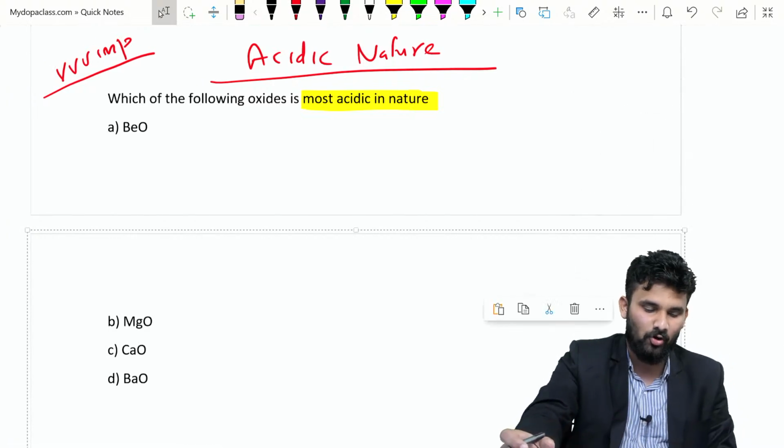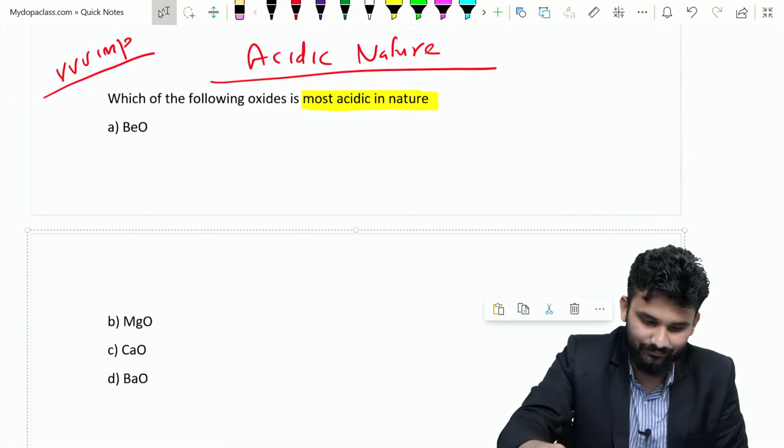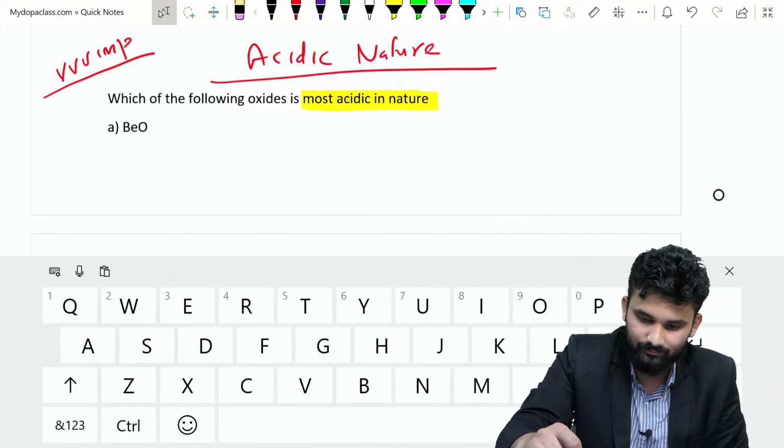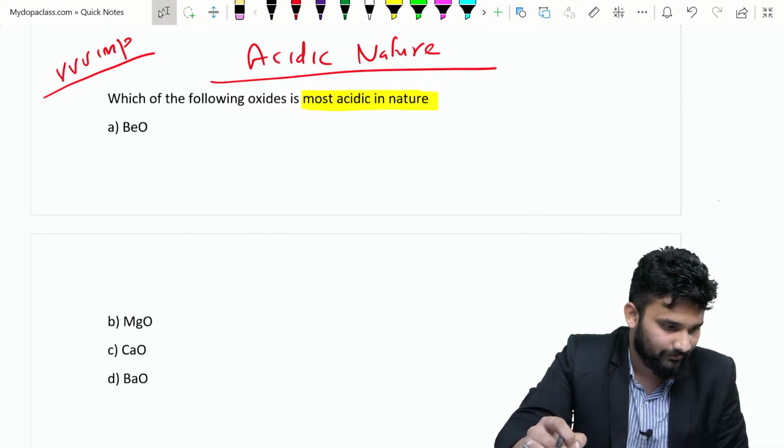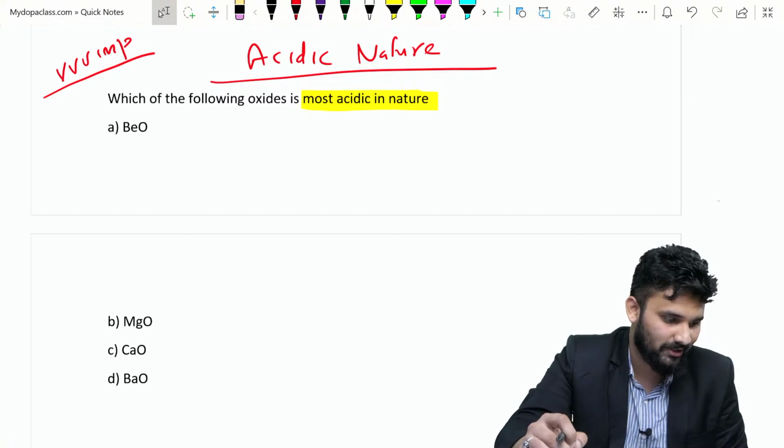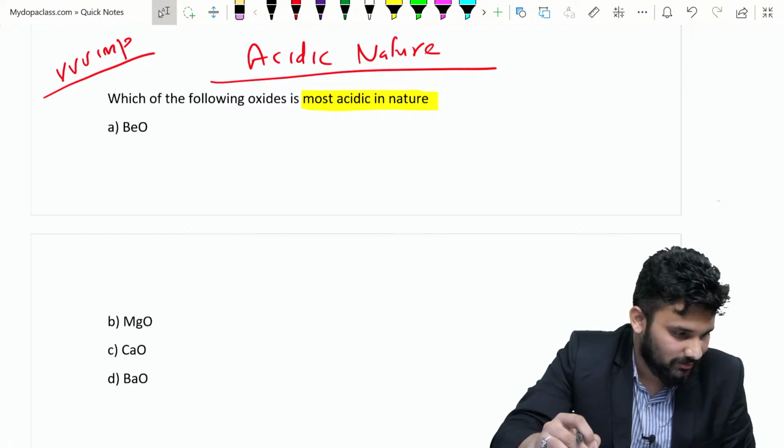Which of the following oxides is most acidic? Which of the following is the most acidic one? Yes, some of you are putting option A here.